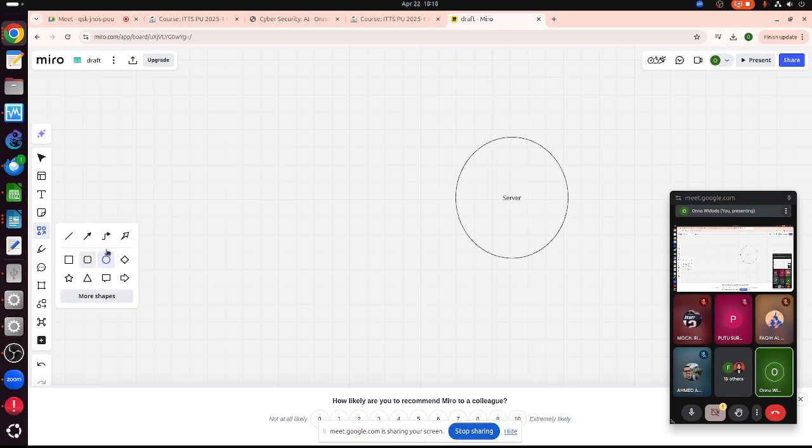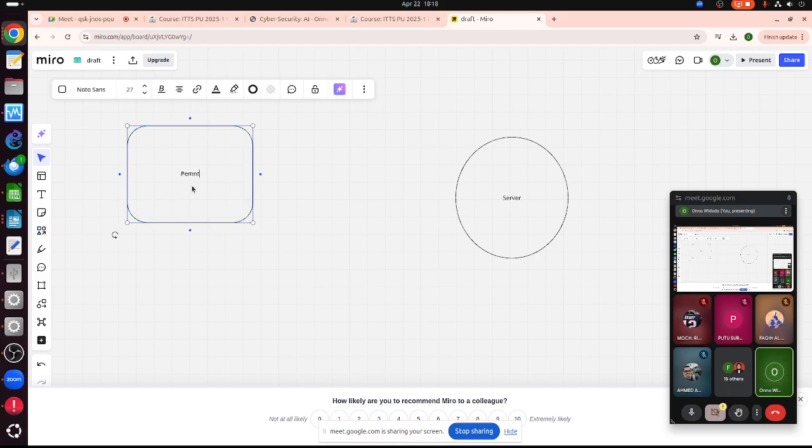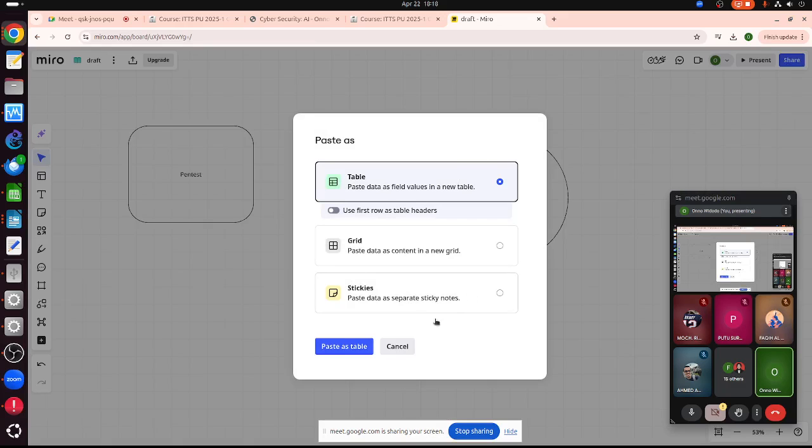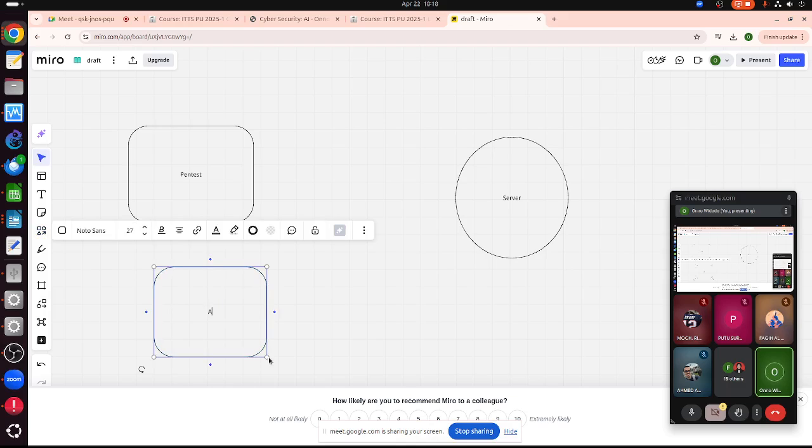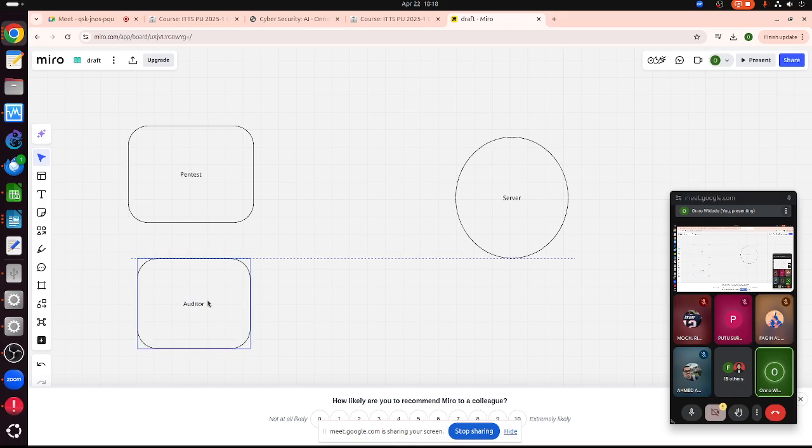For example, say we have a computer to pen test, and we also have an auditor with a computer. These two persons can be a pen tester or an auditor. Both look at the server.